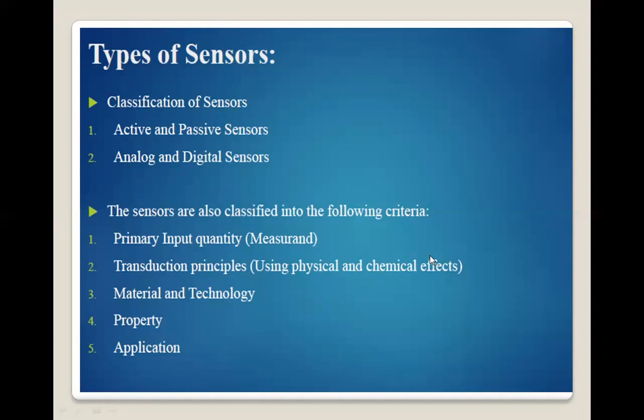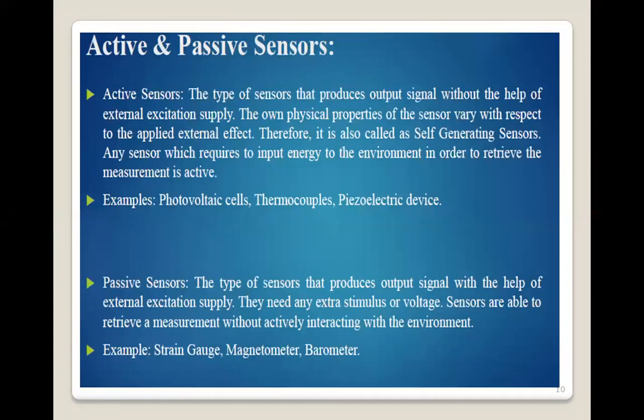Some sensors are classified based on the direct change in the input, and some sensors' output depends on the physical or chemical change. Some are classified based on material and technology, based on their property, and based on their application. Now, what do you mean by active and passive sensor?